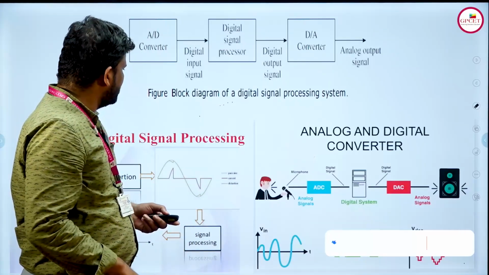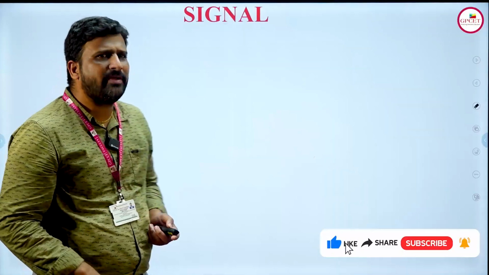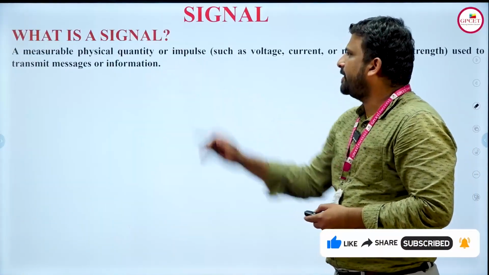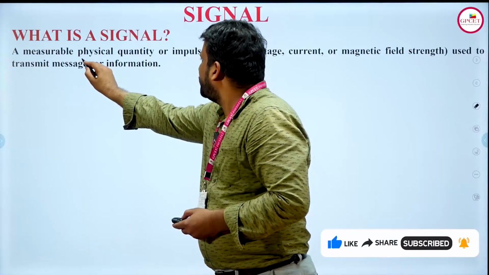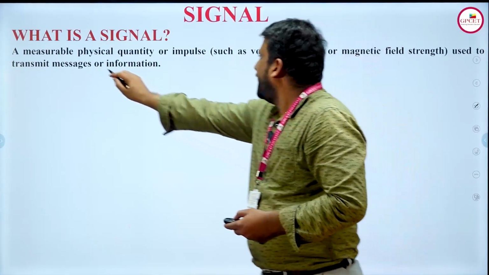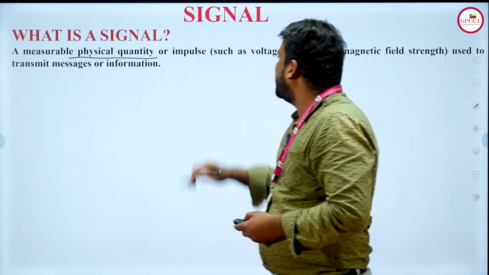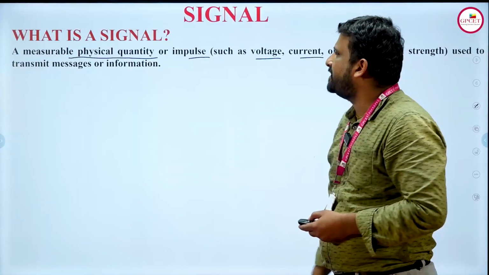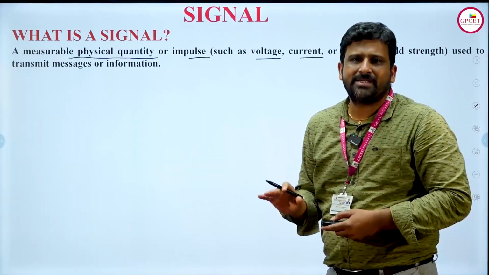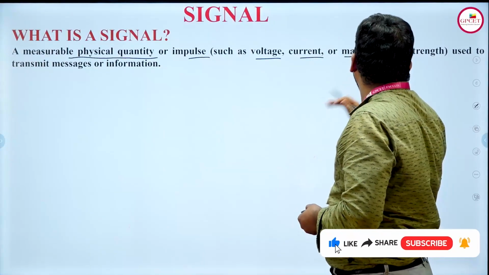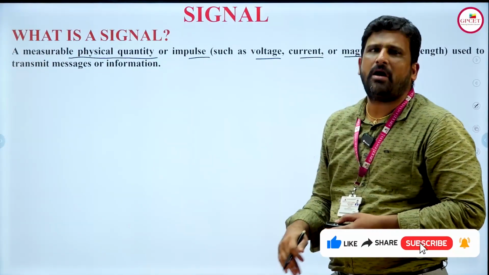Now coming to the main topic: what is a signal? The main thing you need to keep in mind is that a signal is a measurable physical quantity or impulse, such as voltage, current and magnitude, used to transmit messages or information.